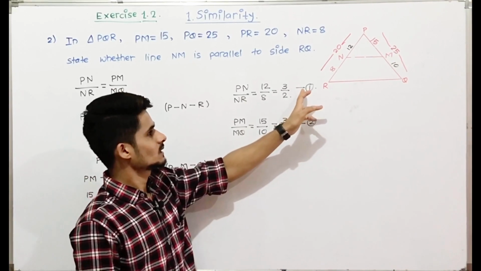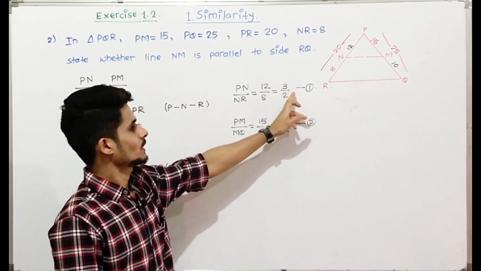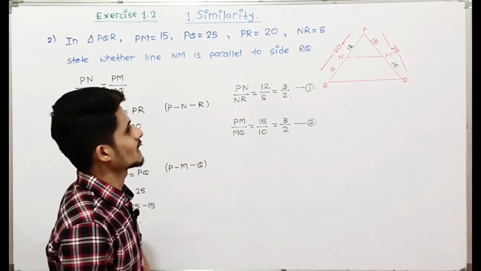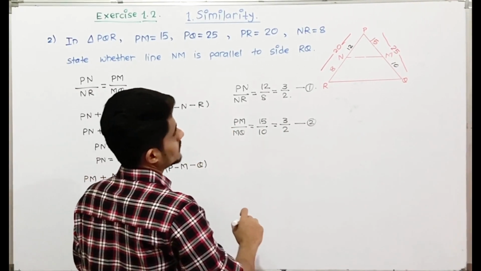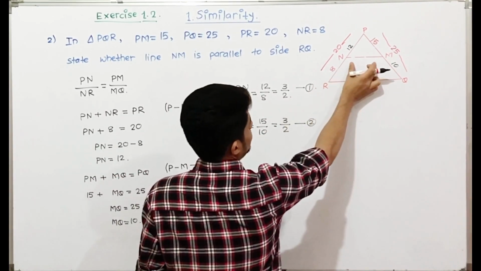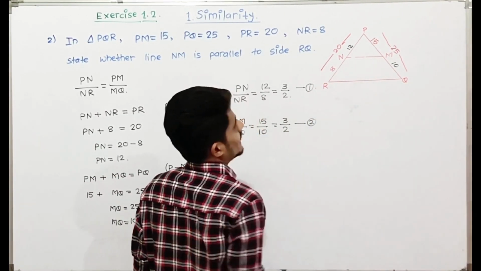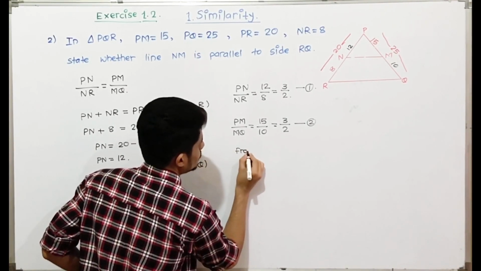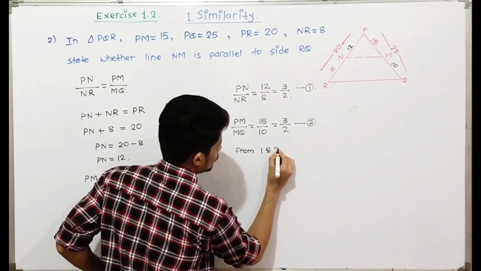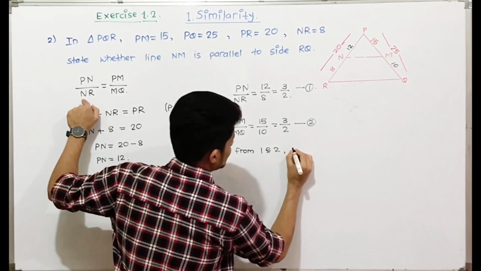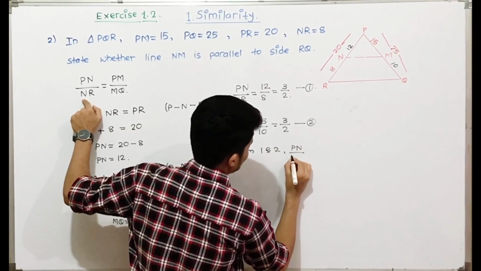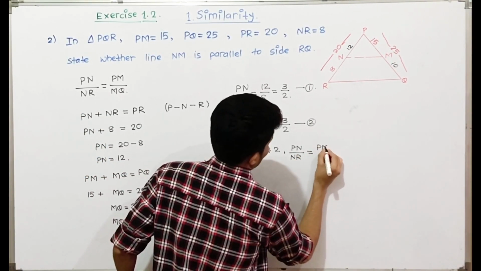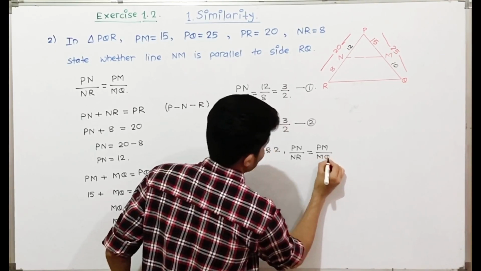As you can see, from 1 and 2 the ratios are the same. If the ratios are the same, then by the converse of the basic proportionality theorem, NM is parallel to side RQ. So we'll write that from 1 and 2 the ratios are the same, that is PN upon NR is equal to PM upon MQ.